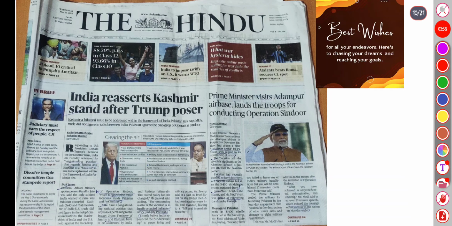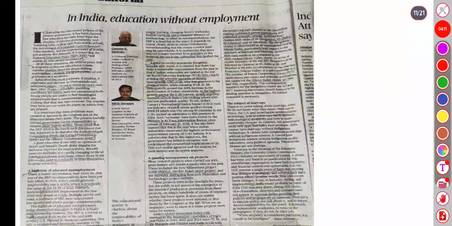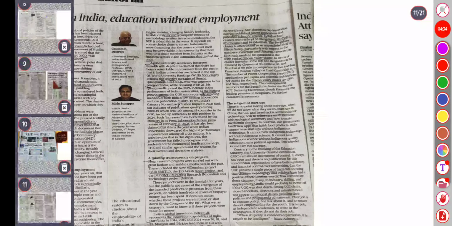Tenth covers India reasserting its Kashmir stand after a Trump pitch, and the Prime Minister visiting Adampur Air Base to laud the troops for conducting Operation Sindoor. The next editorials are all important, so go through them after the prelims exam for writing purposes, because then you get only less than 2 months before the mains exams, which are in August. So just go through my videos, it will definitely help you a lot.